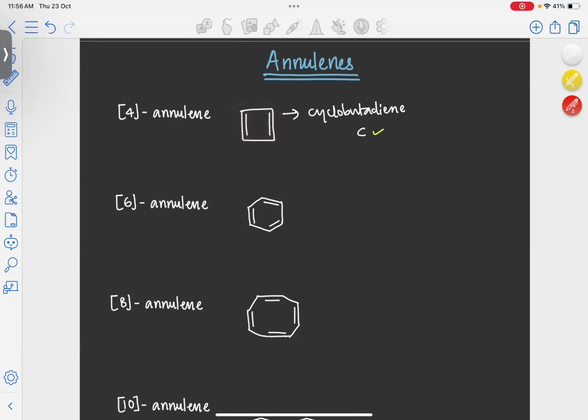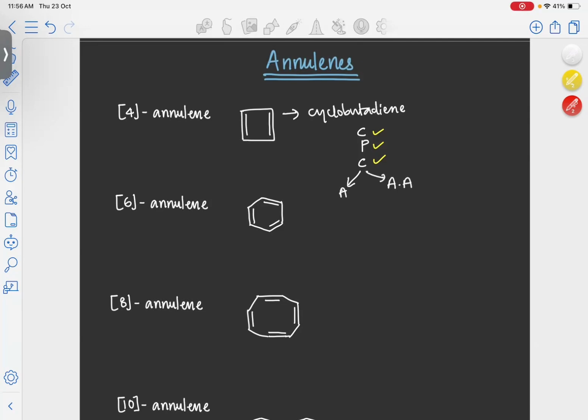The second criterion: it should be planar. Again, in this molecule all the carbon atoms are sp2 hybridized, so it is planar also. And the third criterion is that it should be conjugated. Looking at this molecule, we can see alternate double and single bonds. That means this molecule is conjugated. The first three criteria are satisfied, which means this molecule is either aromatic or anti-aromatic.